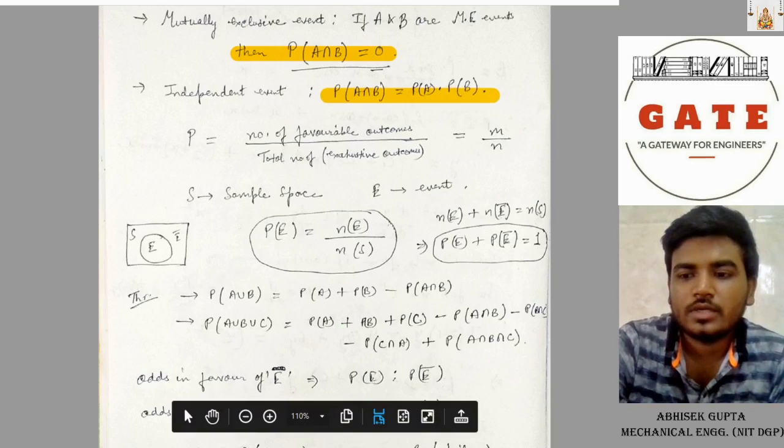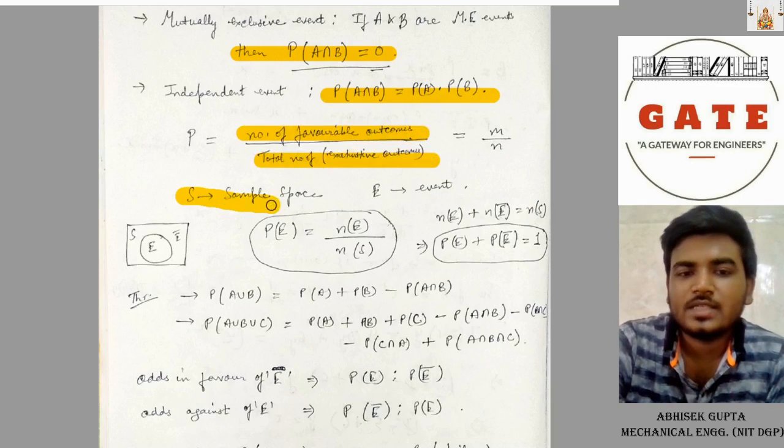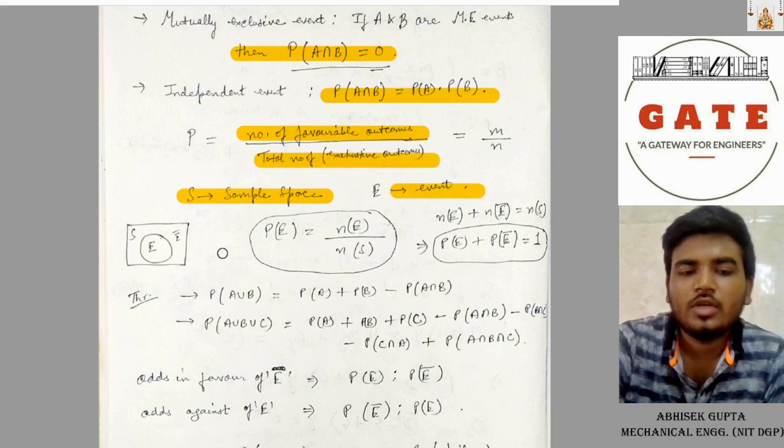Now what is probability? Probability is equal to the number of favorable outcomes divided by the total number of exhaustive outcomes. If S is the sample space and E is the event, then P of E is N of E divided by N of S.